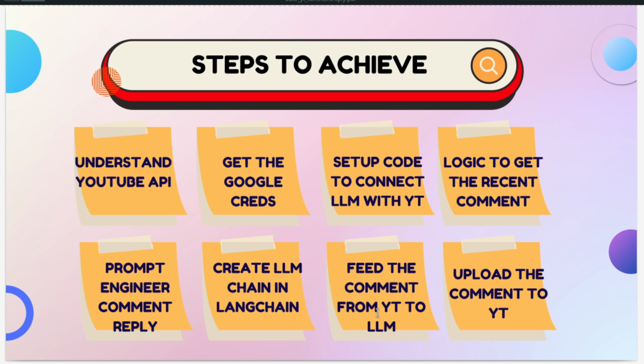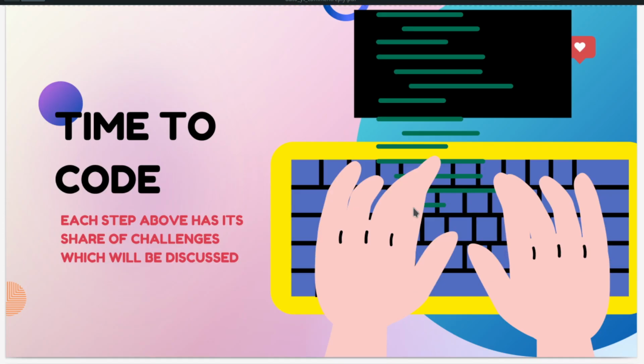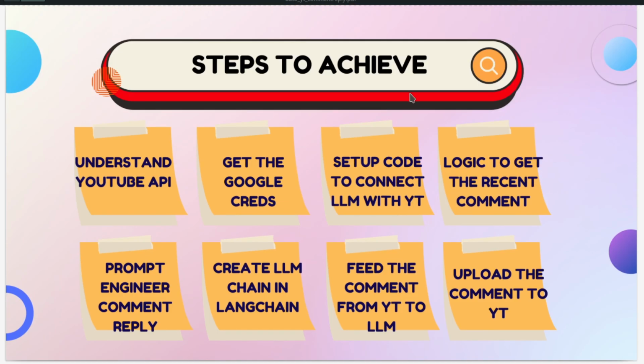And finally, we need to take the comment given by the LLM and upload it to YouTube. That is, once you feed the comment to the LLM, you will get the reply from the LLM, and then you need to upload the reply to YouTube. Here YT is YouTube. The steps that I have shown here will be explained next. I'll be showing the code, and also the various challenges that each of these steps has.